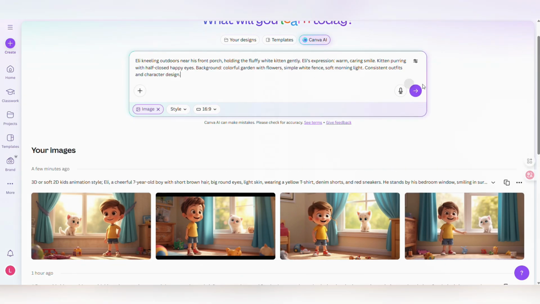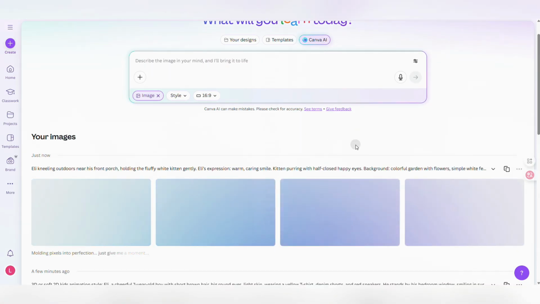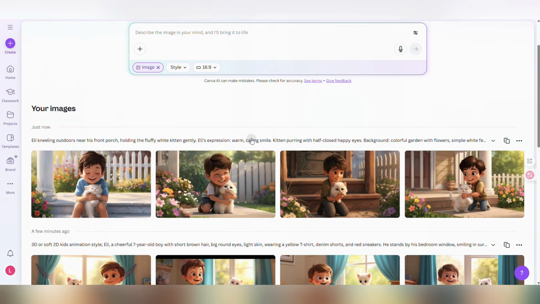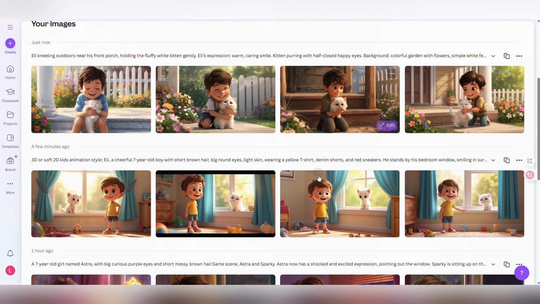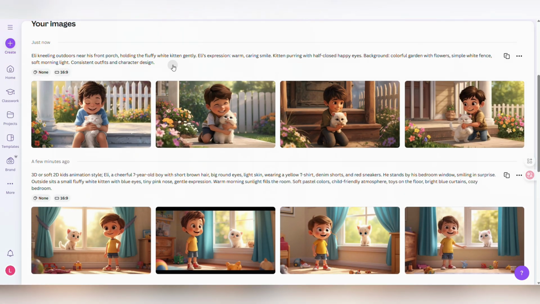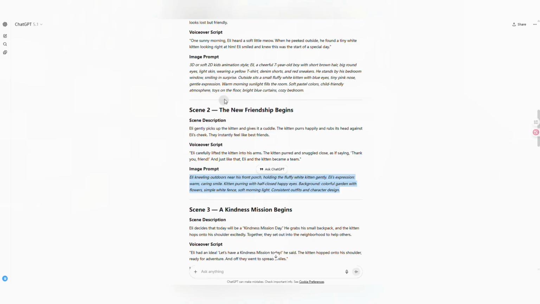Oh, stop! Everyone, there's a huge pitfall here that I have to tell you. If you directly copy the cues from the second scene to generate, you might find your protagonist has had their face changed. Like mine, the Ben in the first and second scenes are not the same person at all. Why? Because ChatGPT is lazy with its cues. It only provides a complete character description in the first scene, but in the cues for the second scene, it omits this part, assuming the AI can remember it. But Canva can't remember it.